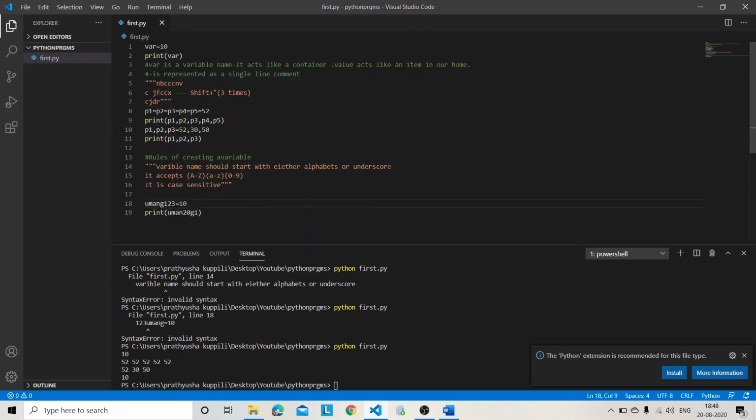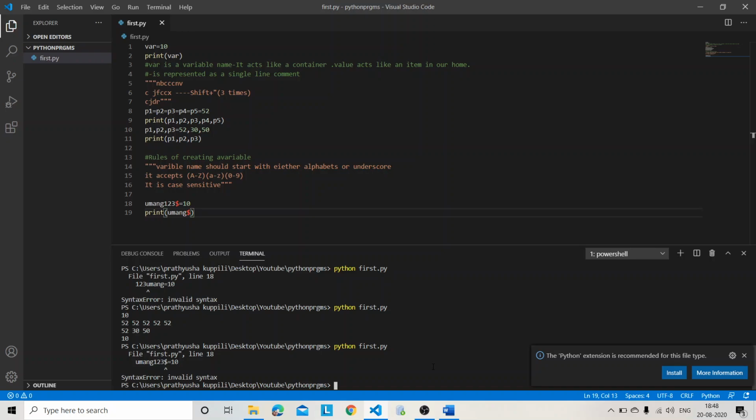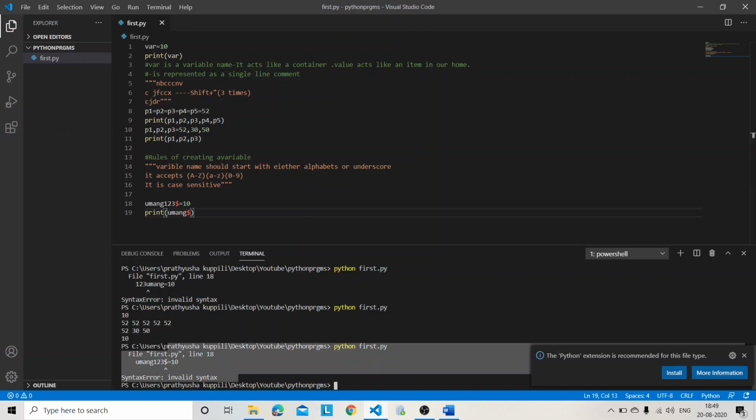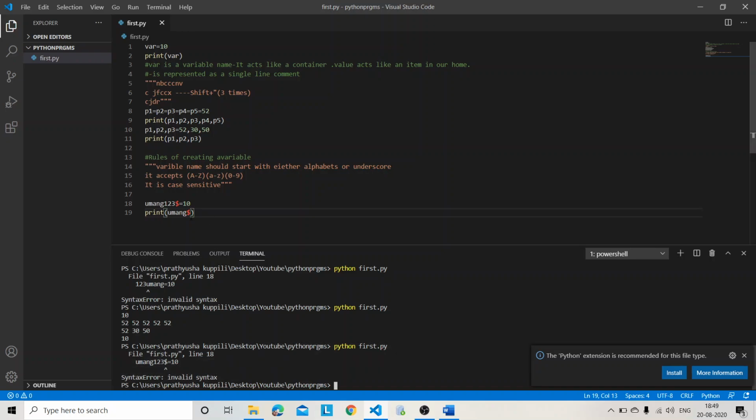Among 1 2 3 dollar. So I got again in red color. No problem, we'll try to print. I think it gives invalid syntax again. Yeah, see, I got again invalid syntax. So we should not use any special characters except underscore. We will be giving with underscore now. I will get my value.